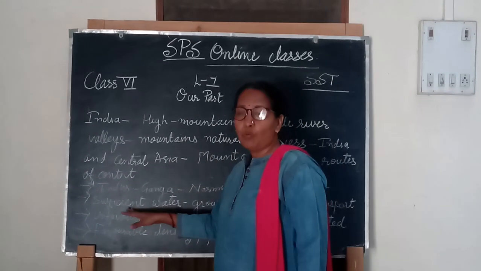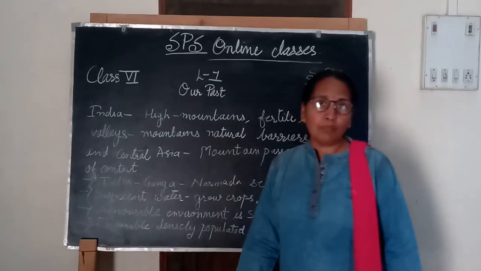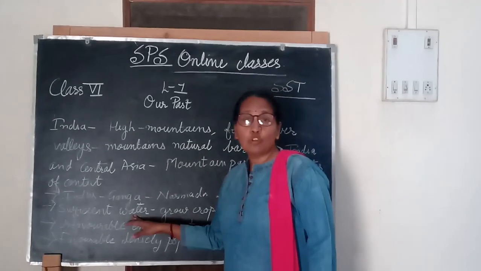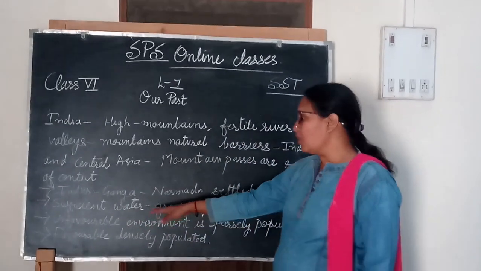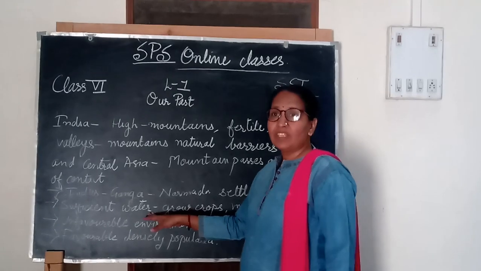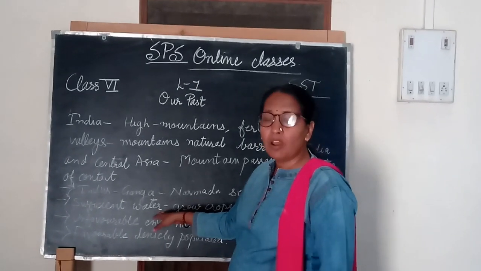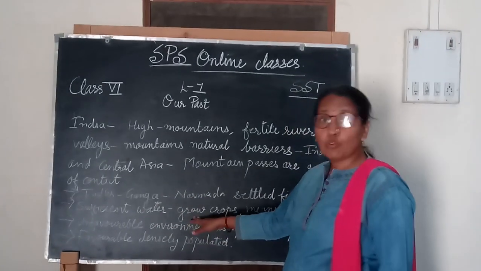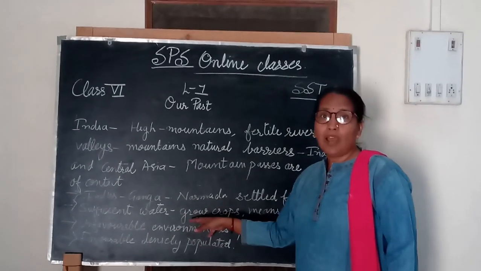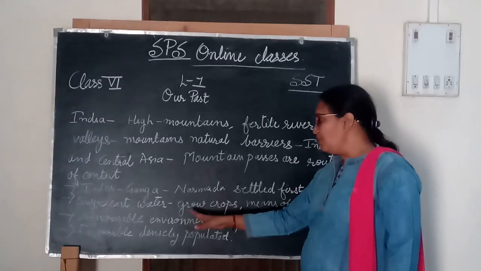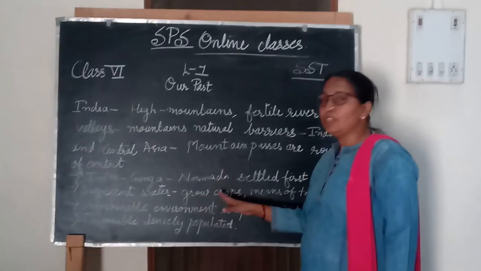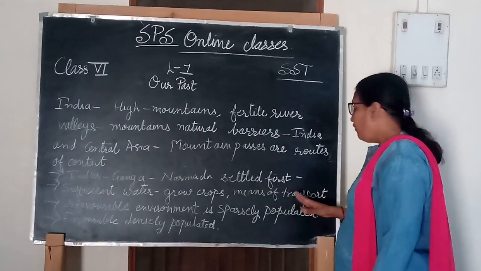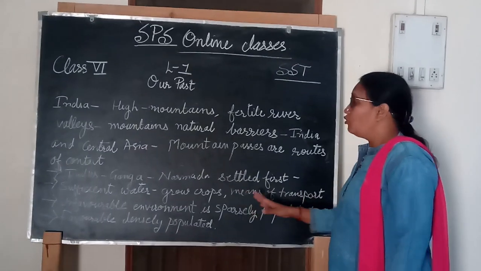There is sufficient water. Why did civilization develop there? The reason behind this is that there is sufficient water, so that people can fulfil all their needs of water out there. As you know, without water we cannot sustain. We need a lot of water for our daily course. Again, to grow crops we need water. So at that primitive time, people were able to live out there. Even water served as a means of transport. That means they could go from here to there with the help of water transportation.